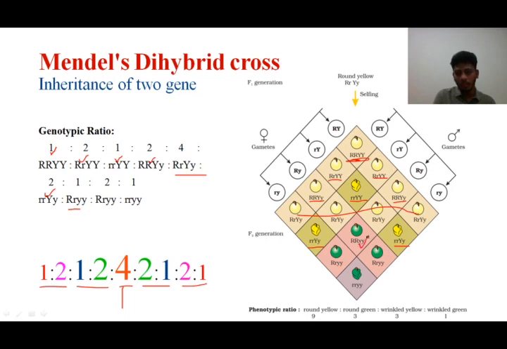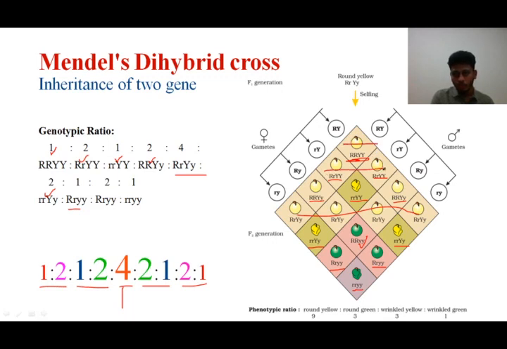We have only one individual here, and two individuals have capital R, small y, and only one individual has small r and small y. So when you see this, we get this ratio. I'll repeat, you can see the picture now.